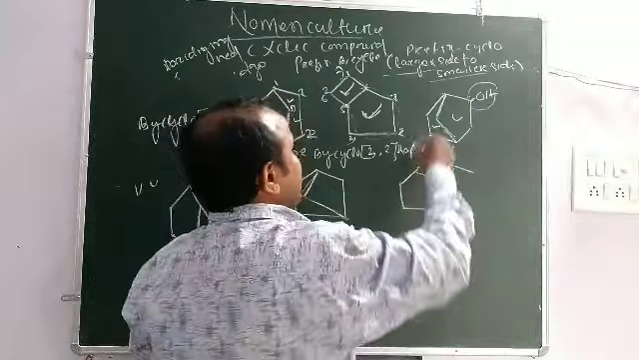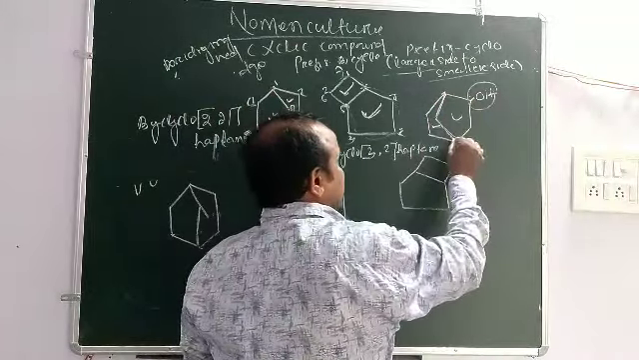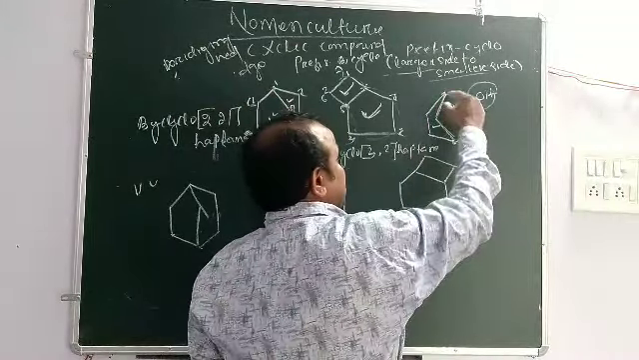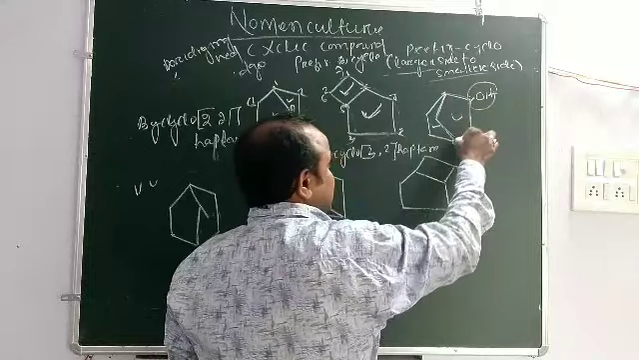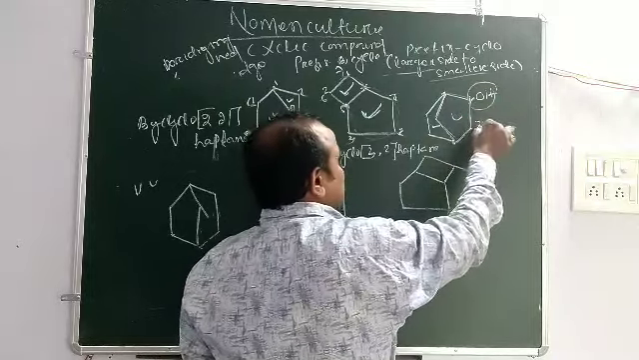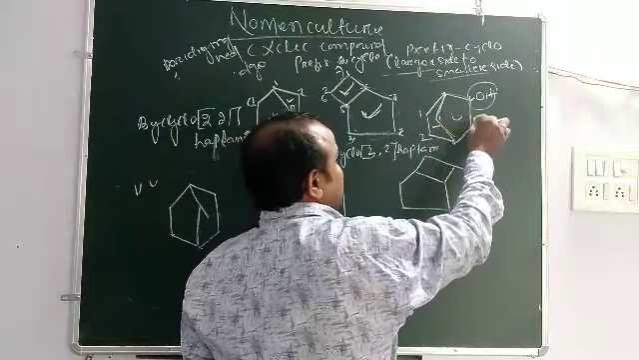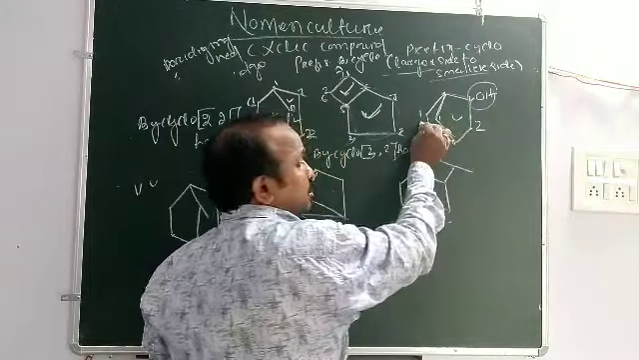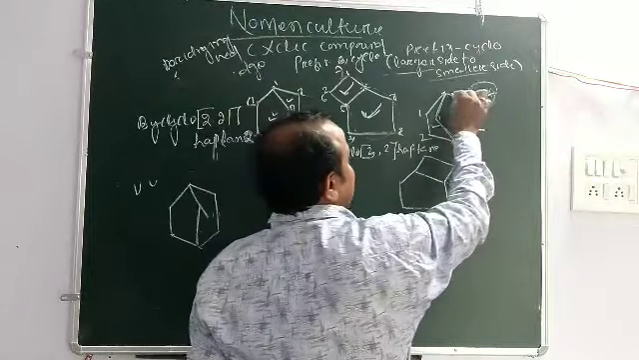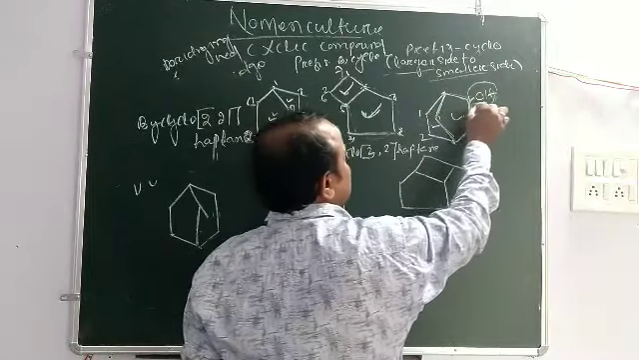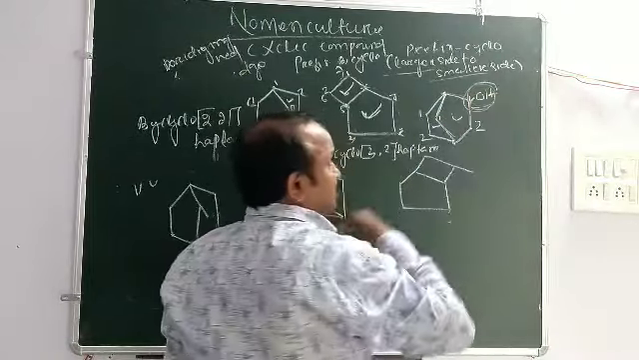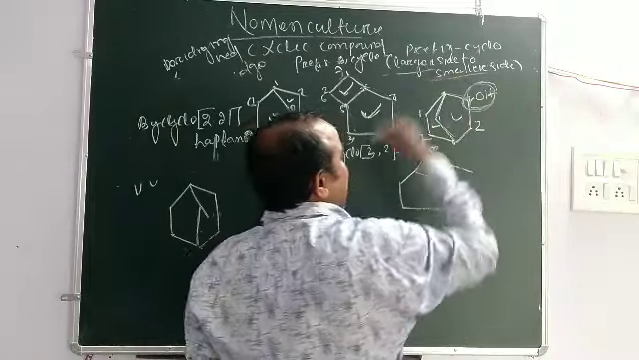Okay, then here is the bridging end, here is the bridging end. You count from this. If you go this way, then this is 1, 2. If you count from this, 1, 2, and here is 1. But this side gets more priority than this, because this contains the functional group.